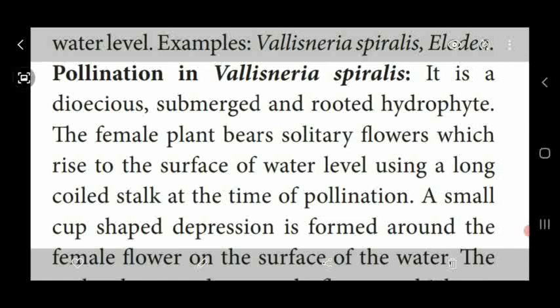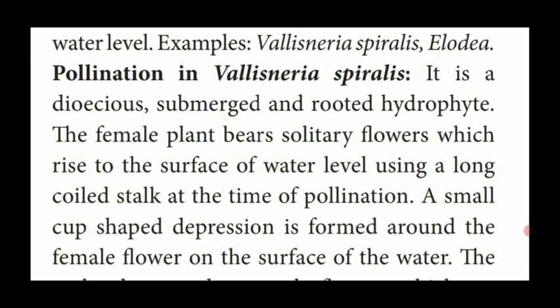The female plant produces a single flower, a solitary flower, which rises to the surface of the water with the help of a long coiled stalk at the time of pollination.